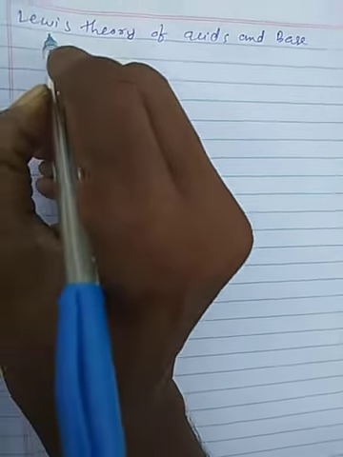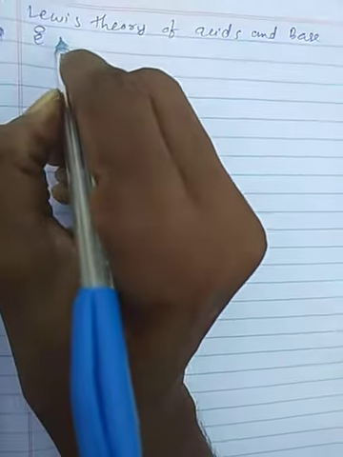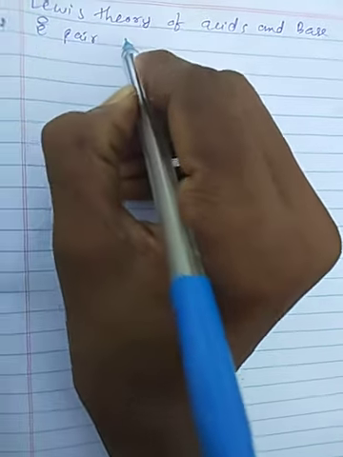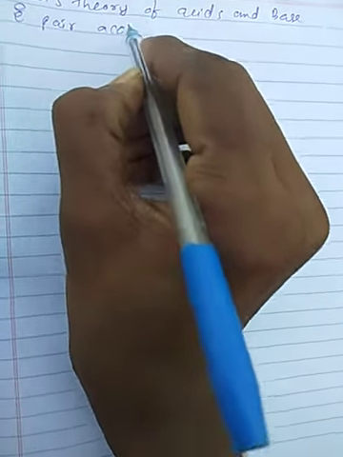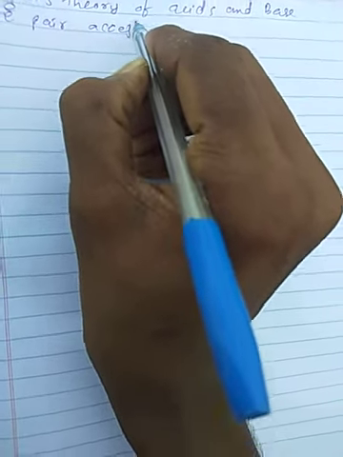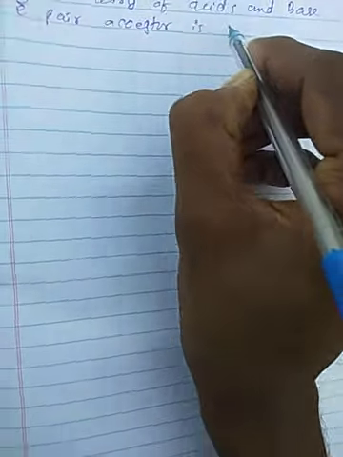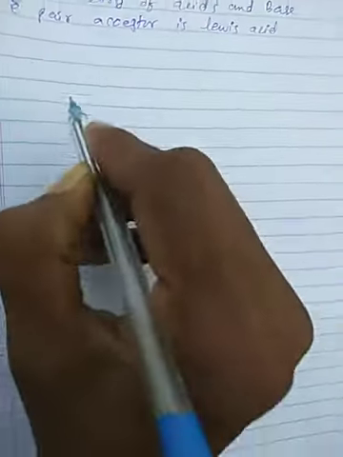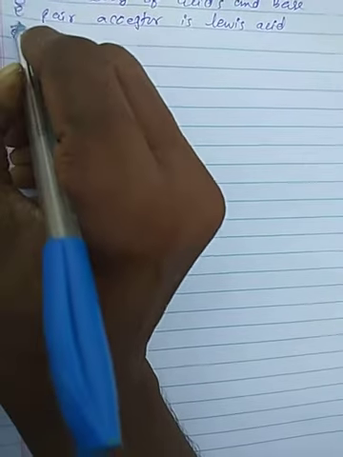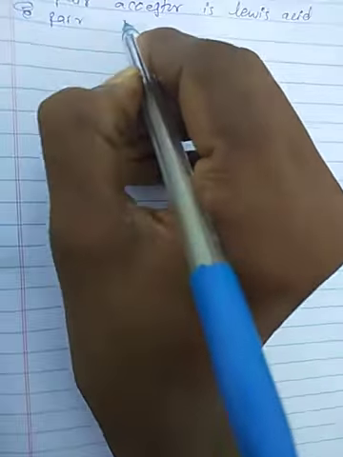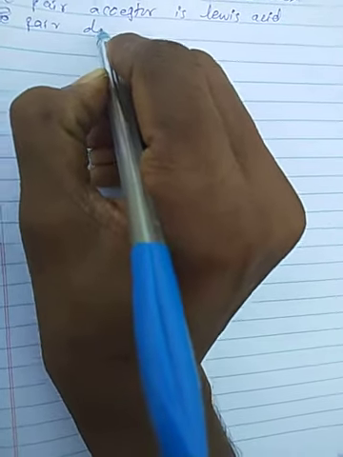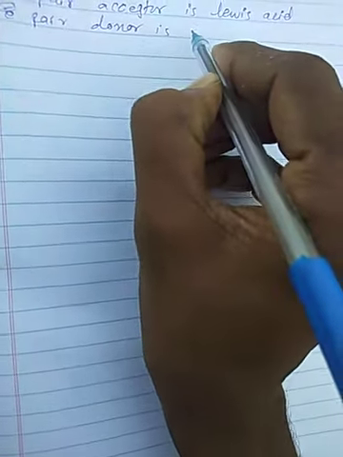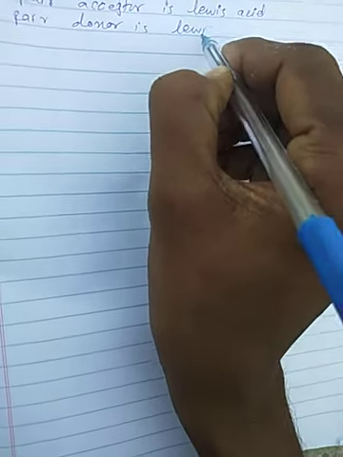In this theory, an electron pair acceptor is called a Lewis acid, and an electron pair donor is called a Lewis base.